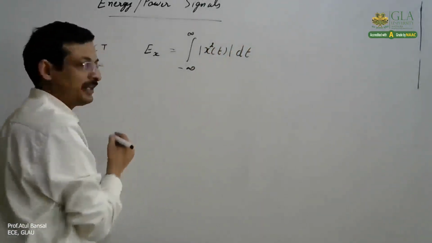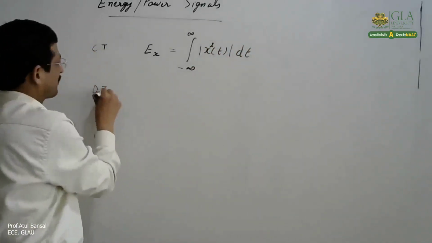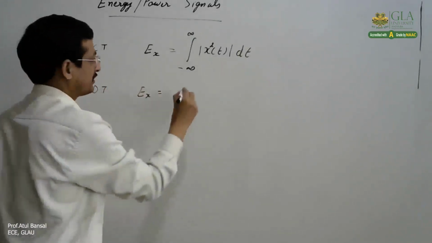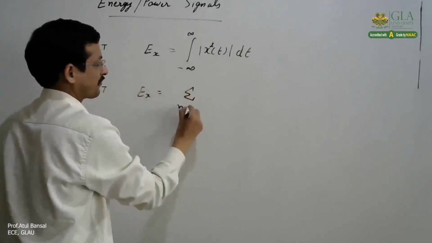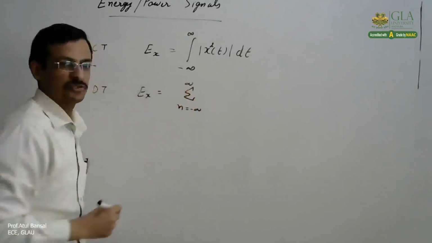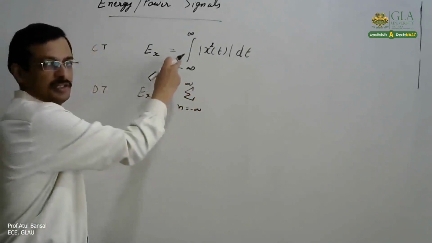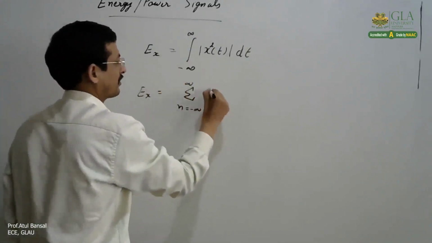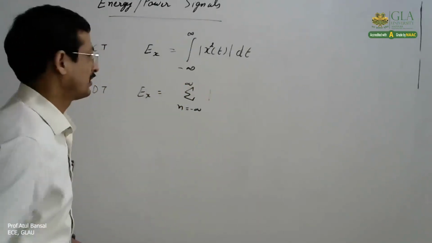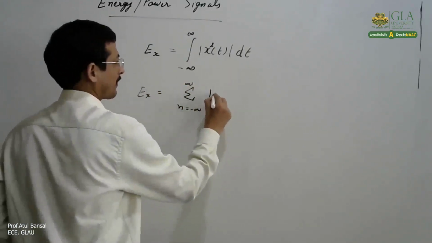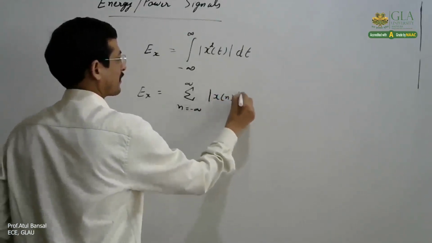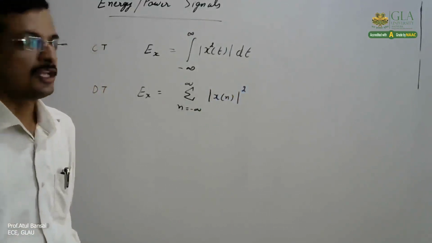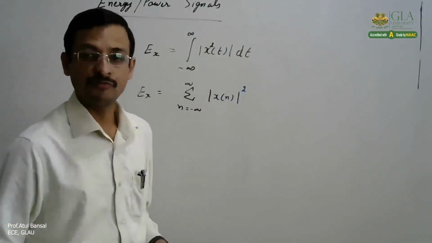And in case of discrete time, energy is calculated as the sigma, n equals minus infinity to infinity. So the integral changes to summation, |x[n]| square.